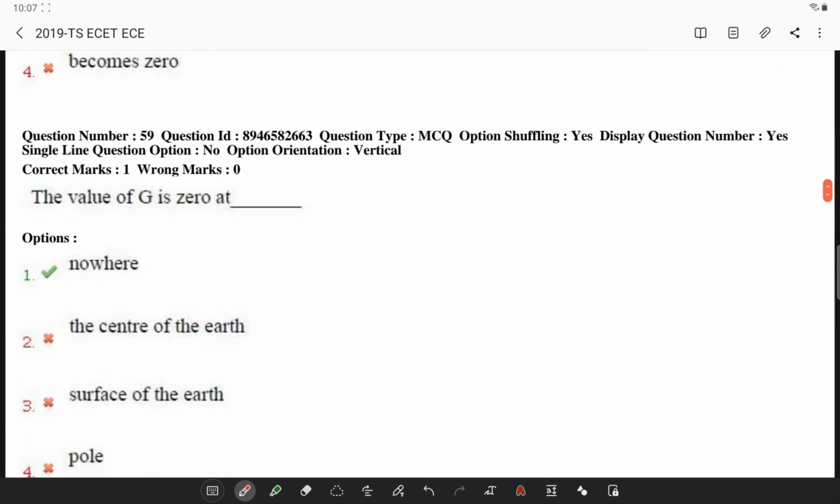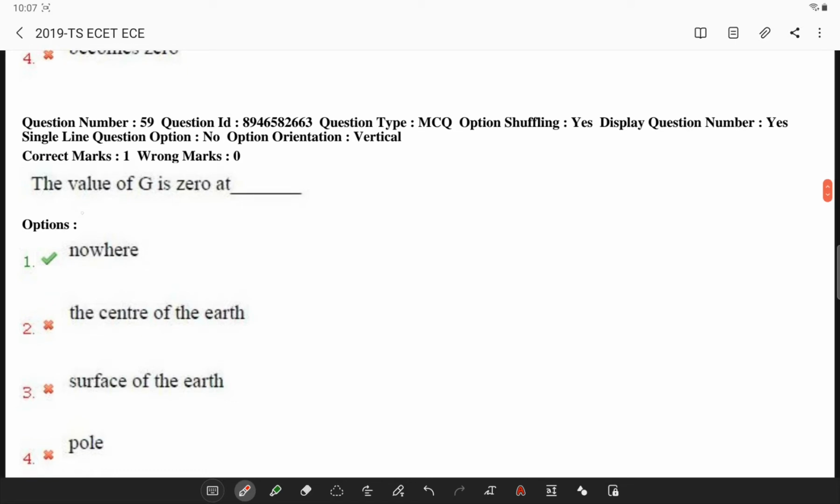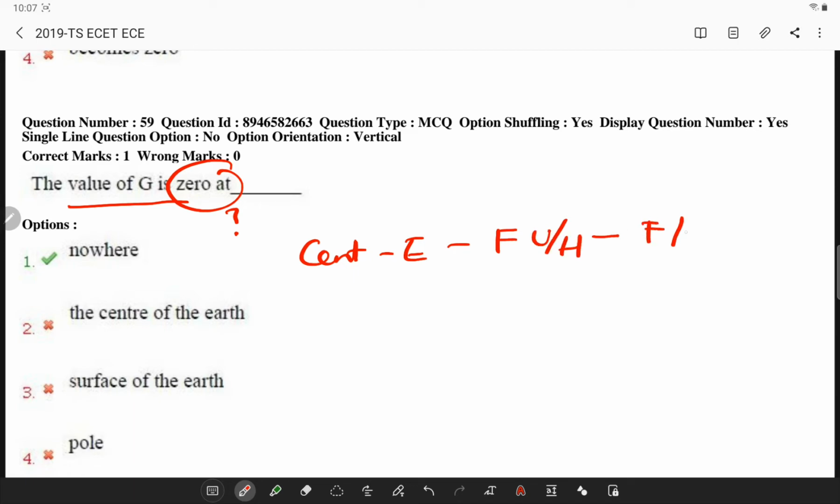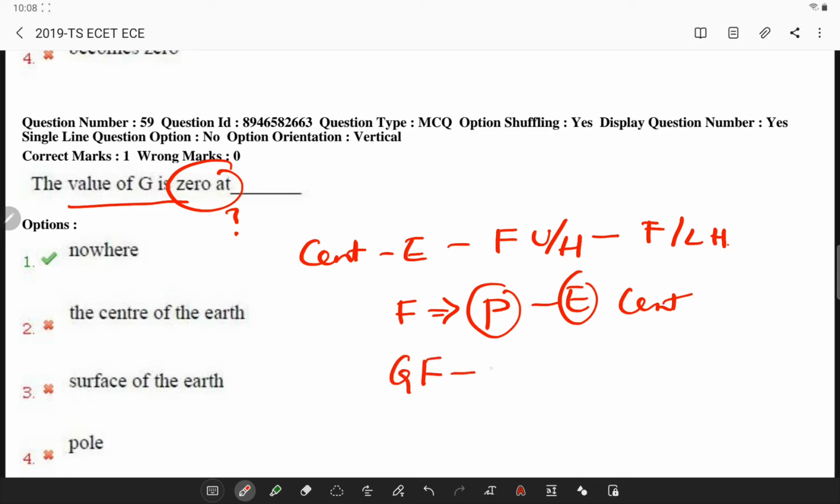Next, the value of g is 0 at which point? Generally at the center of earth, the force due to the upper half of the earth will cancel the force due to the lower half. In a similar manner, force due to the portion of earth at the center will be cancelled by the portion opposite to it. So the gravitational force at the center on any body will be equal to 0.